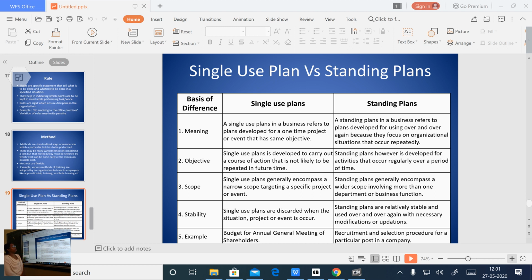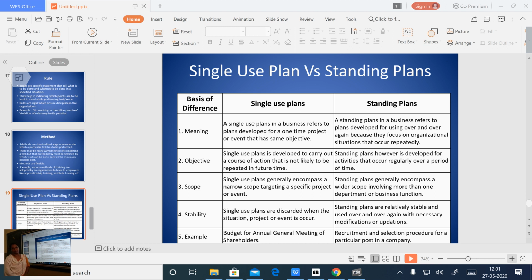First one is your meaning. Meaning of single use plan: single use plan in a business refers to the plan developed for a one time project or event that has the same objectives. It is only one, meaning it is one time, it is not repeated.